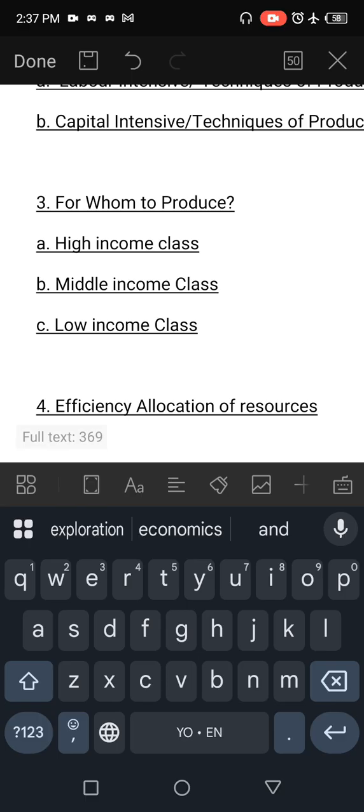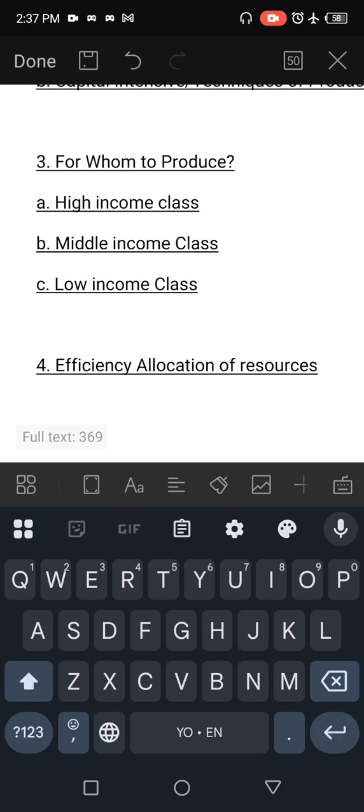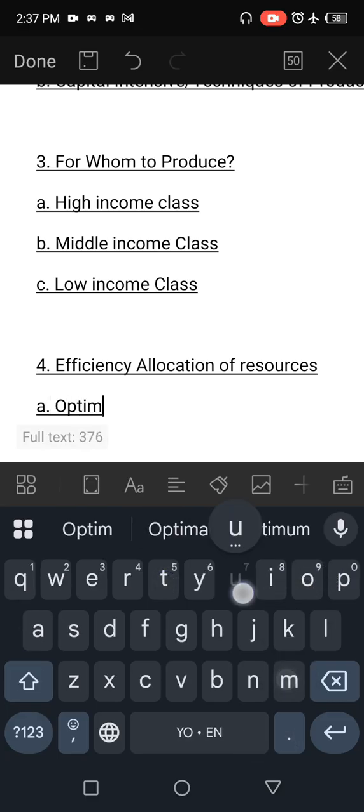Efficient allocation of resources is talking about how we are going to use our limited resources to make sure that a particular good is produced and there is optimum use of our limited resources.